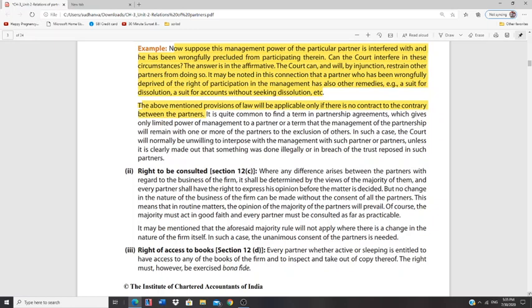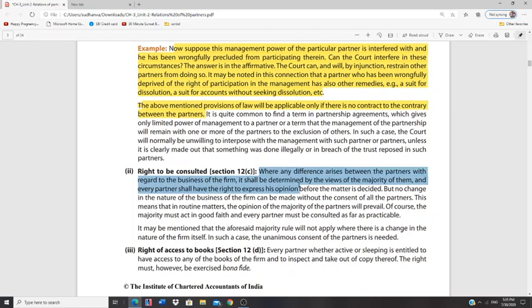But if the partners want to change the nature of business, let's say they are dealing in cotton and now they want to change from cotton business to jute business, in such a case it's not majority or minority. All the partners should consent. If the partners have not consented, then automatically that becomes illegal.